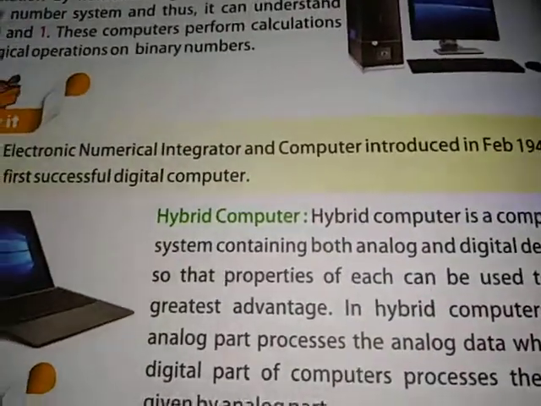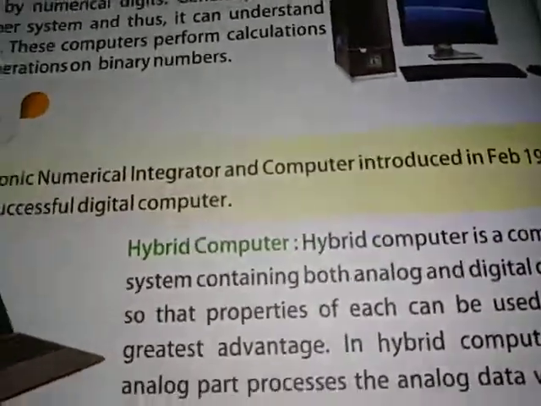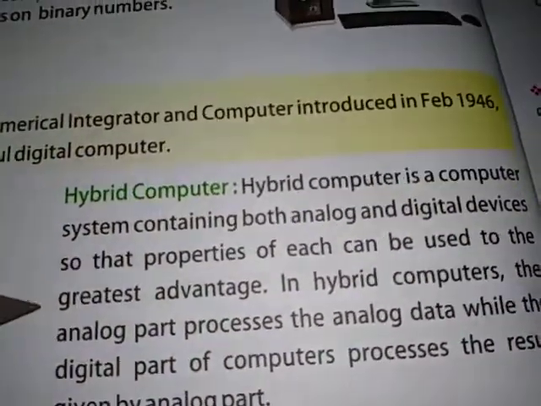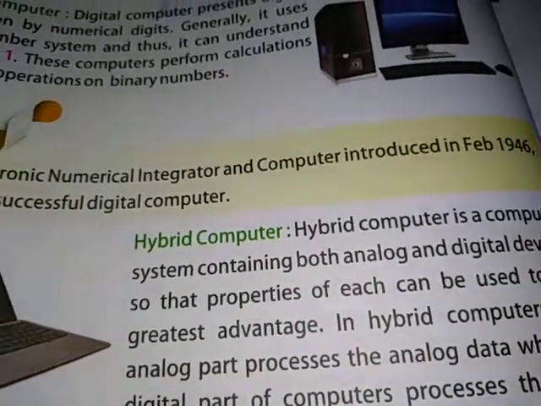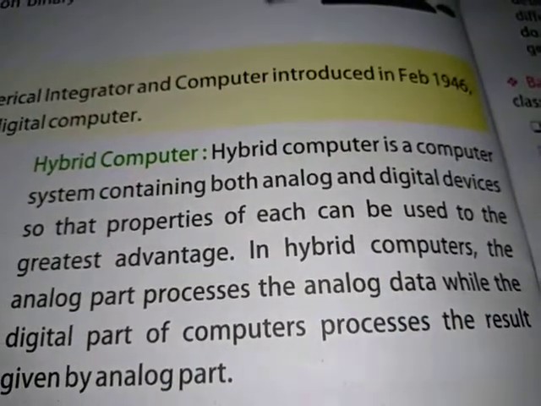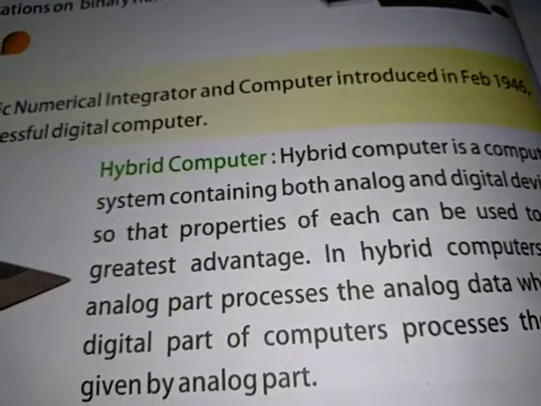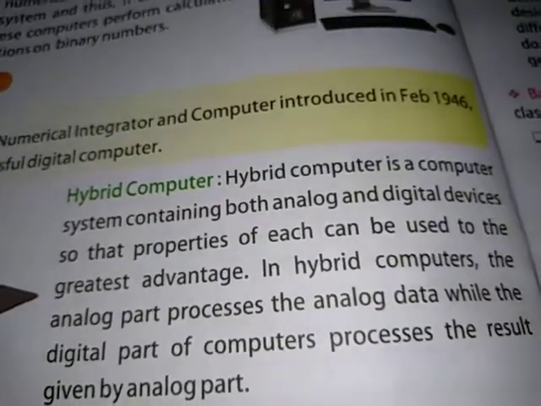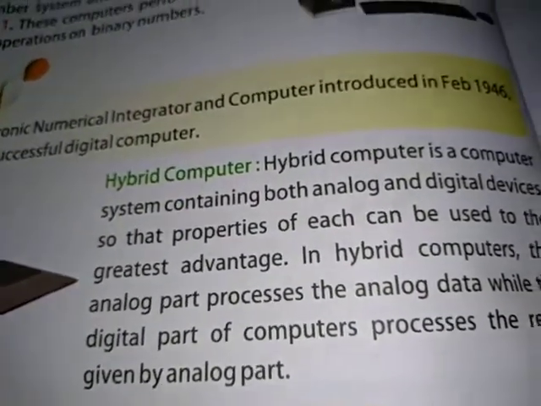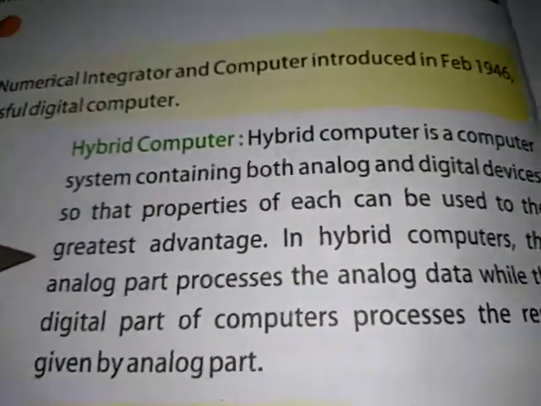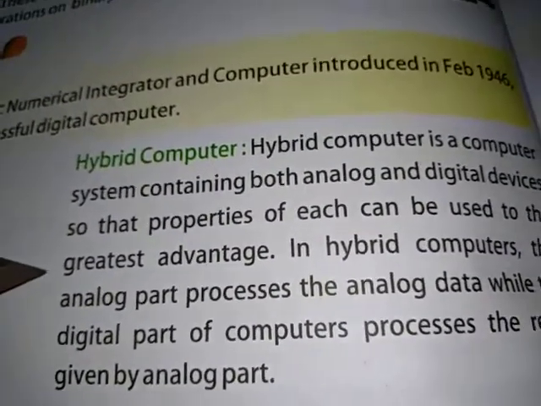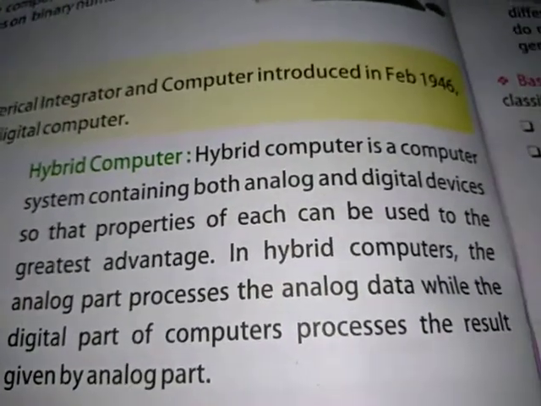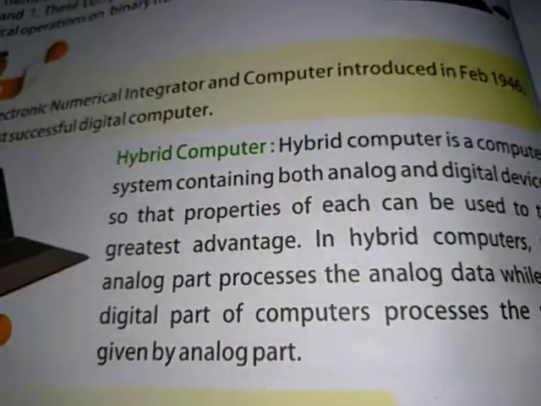Next, hybrid computer. Hybrid computer is a computer system containing both analog and digital devices so that properties of each can be used to the greatest advantage. In hybrid computer, the analog part processes the analog data while the digital part of the computer processes the result given by the analog part.